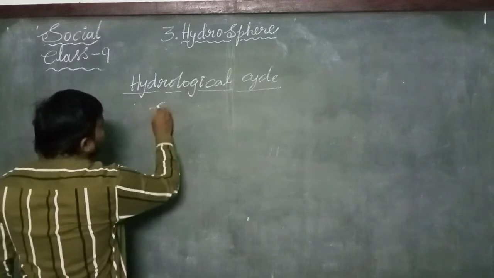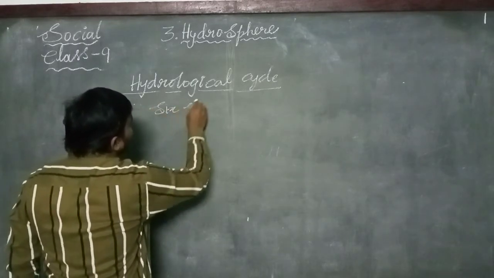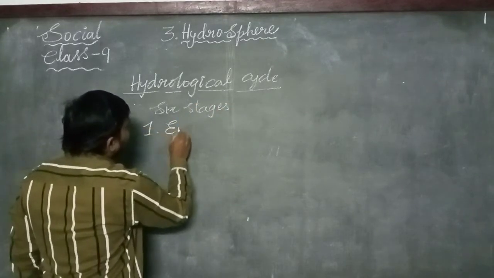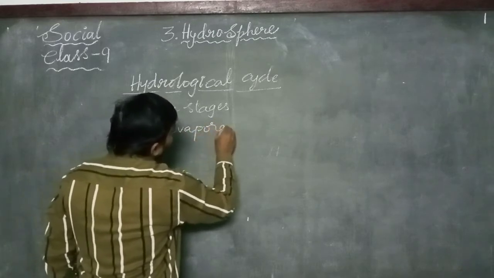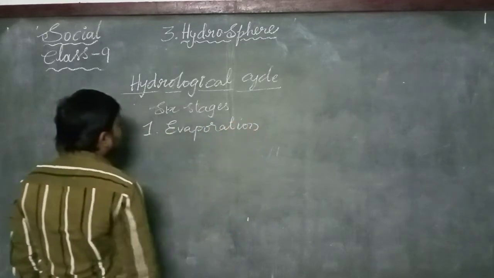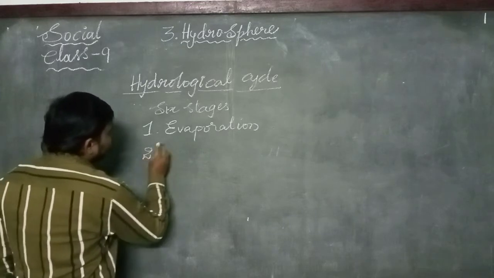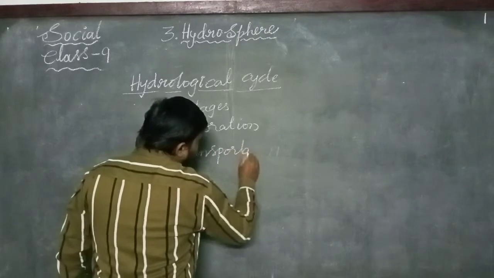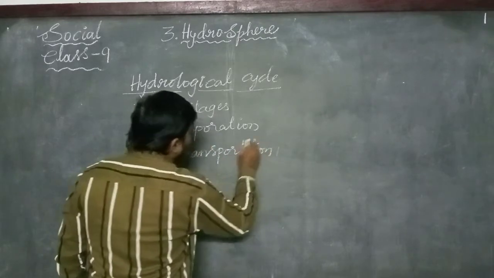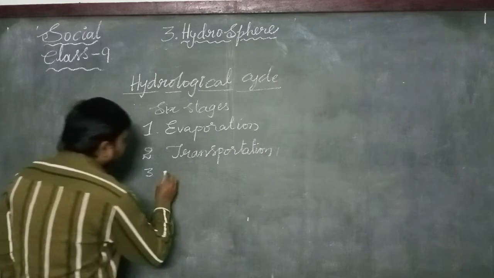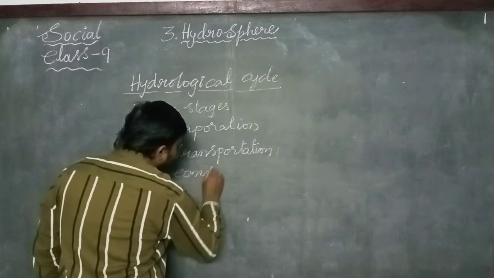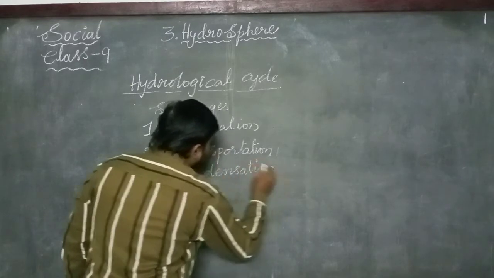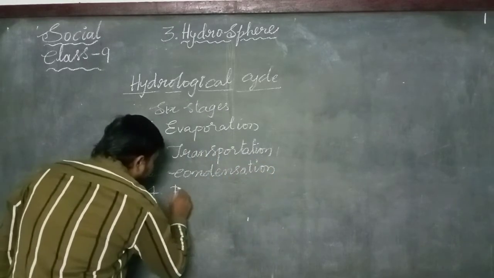There are six stages in the hydrological cycle. The first one is evaporation. The second one is transportation. The third one is condensation. The fourth one is precipitation.